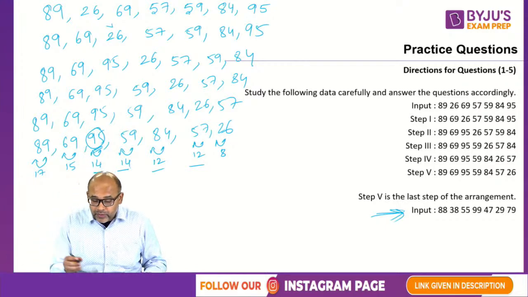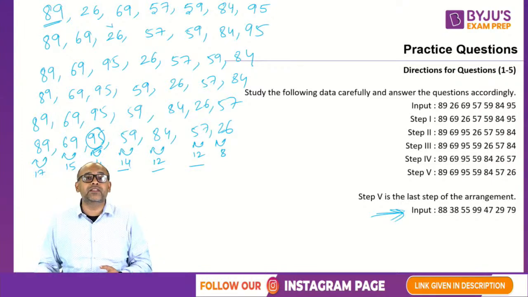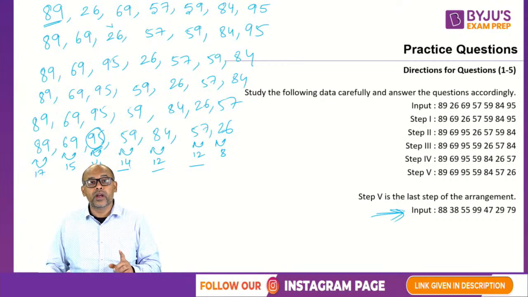So they started by looking at which one should come first. 89. 89 is already in the first place, so they did not touch it. That is the reason why 89 did not move. Otherwise 89 would have moved.